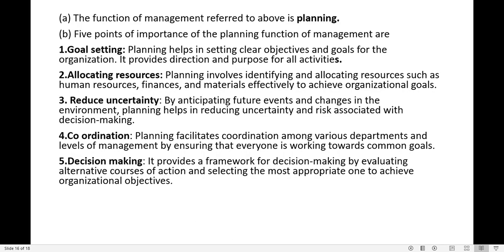What are you doing in this? You are trying to set a clear objective well in advance. What is the main purpose of doing it? Allocate the resources, whether it is human resource, finance, or materials. Then reduce the uncertainty because you know what can happen.